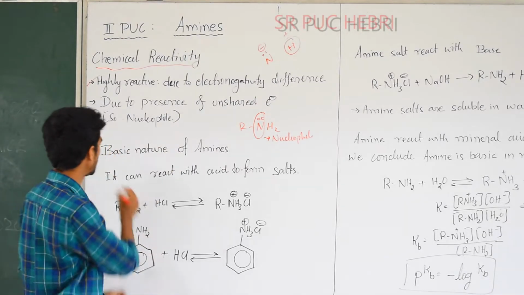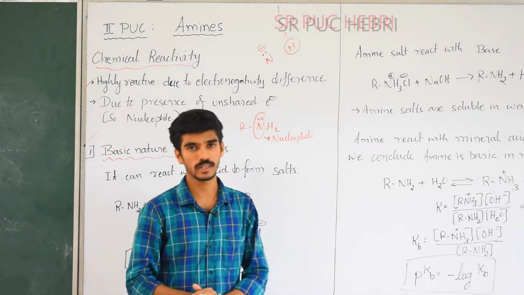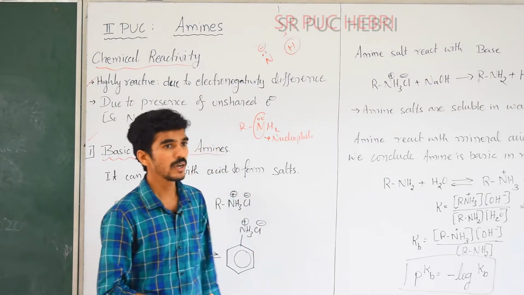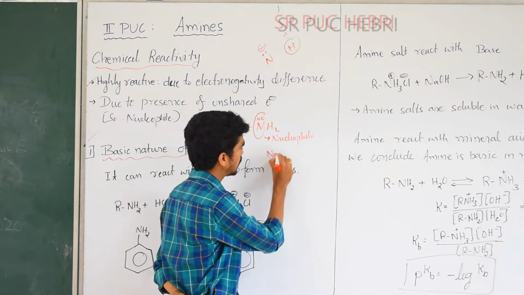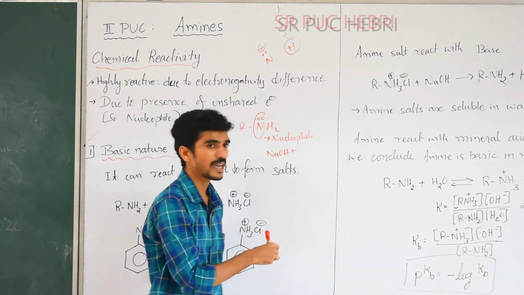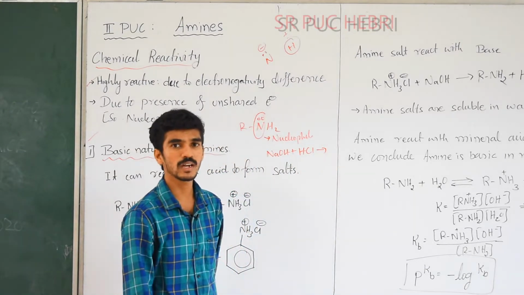Now we'll move to the different kinds of reactivity of amines. First, the basic nature of amines. First we need to know how the basic nature is proved. You know the basic character, acid versus base. For example, NaOH is a base. When it reacts with an acid, acid plus base always gives salt and water.